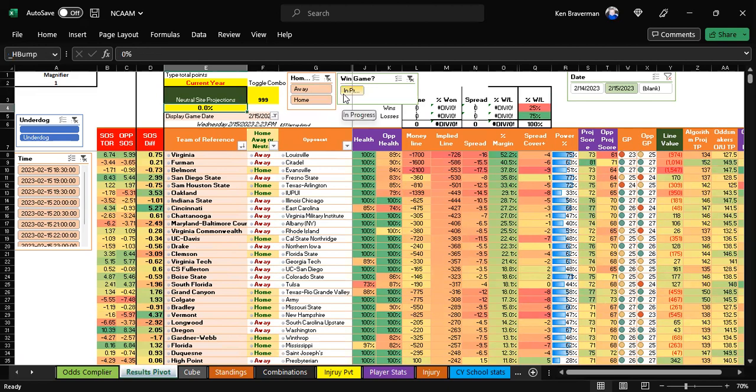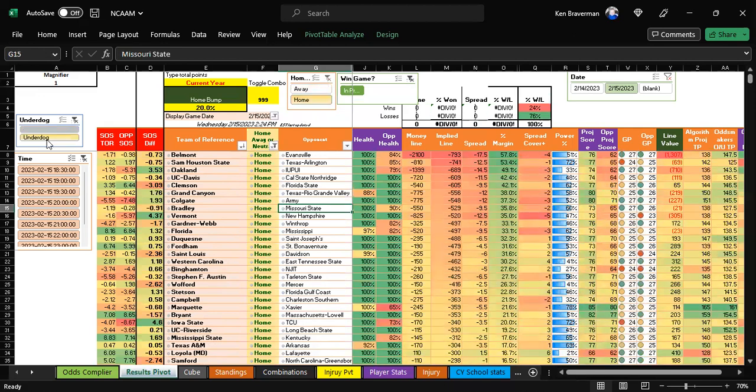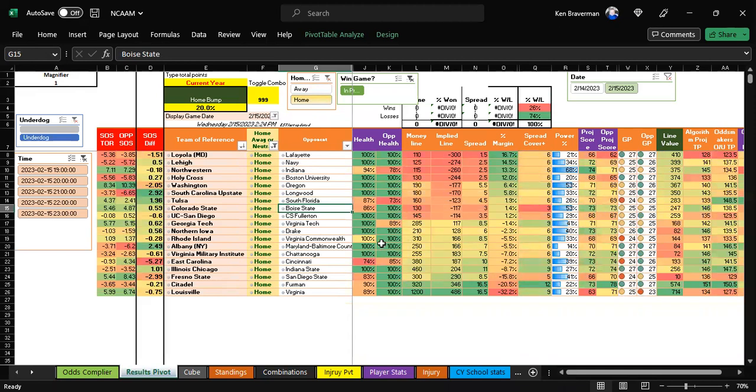Yeah, you want to say anybody who could handle a 20% home bump could be on this list. And then we're going to look at just the dogs. The home dogs. Here they are. All right, it's a quick way of looking at it. Wow. Yeah. So Louisville could beat Virginia, but they're injured at 1,200 with a 20% bump.